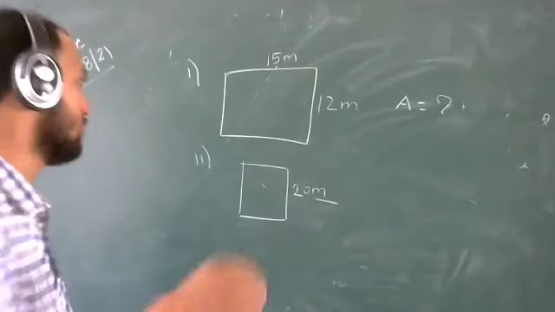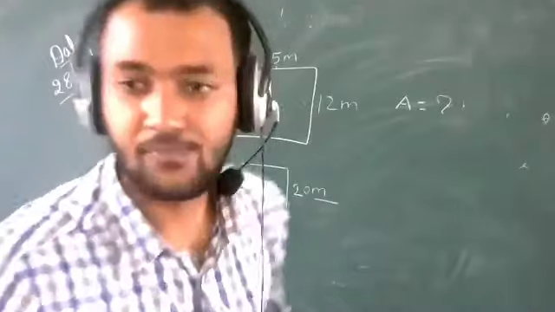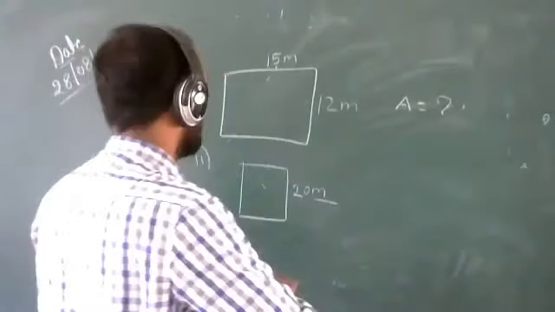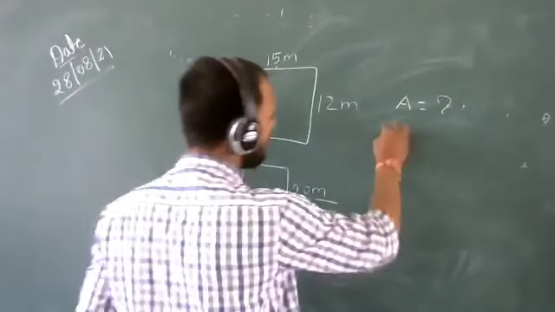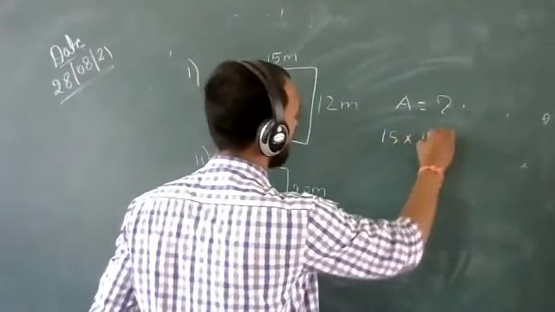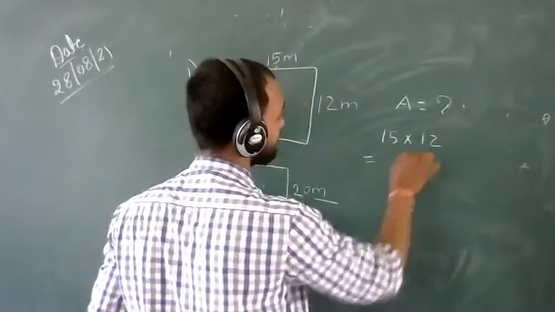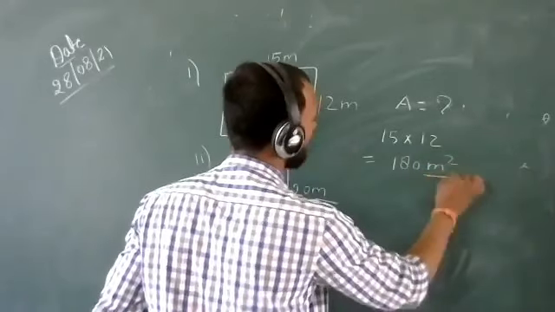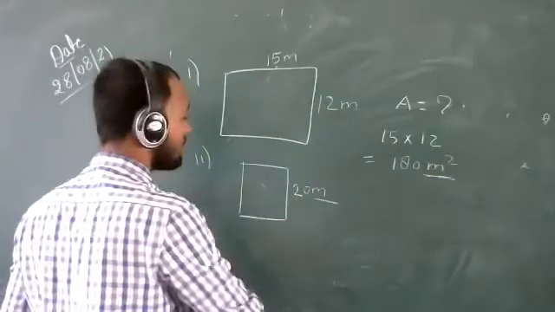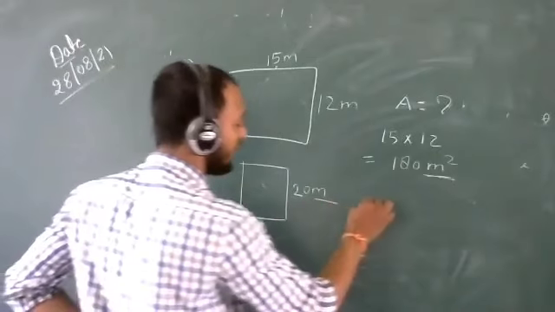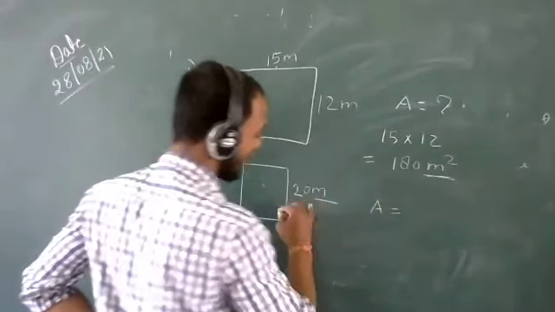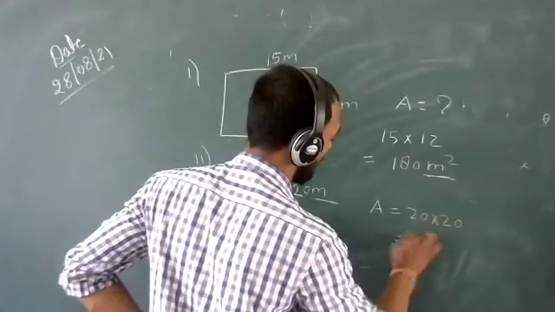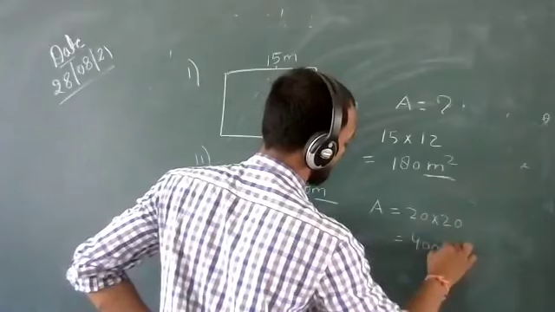Okay. See, students, most of the students solved this. So, for calculating the area of rectangle, what do we do? Multiply length into breadth. And what is 15 into 12? 180 meter square, because the unit of area is meter square. For the side of a square given as 20 meter, what is the area? Area is side into side, means 20 into 20. That is 400 meter square.